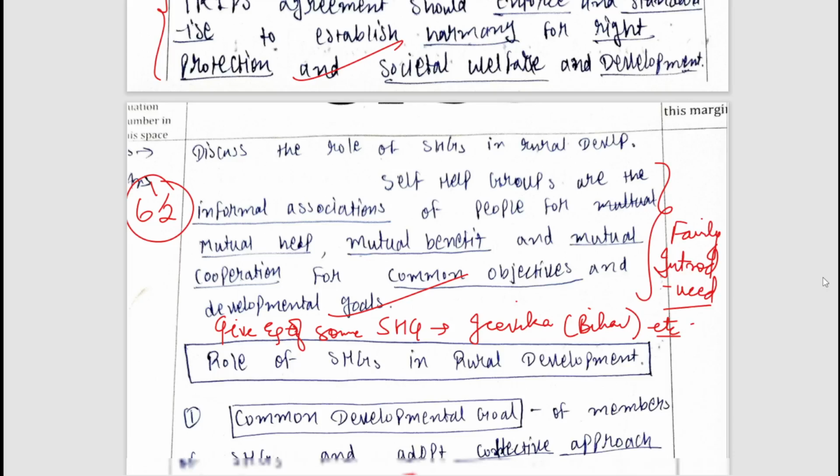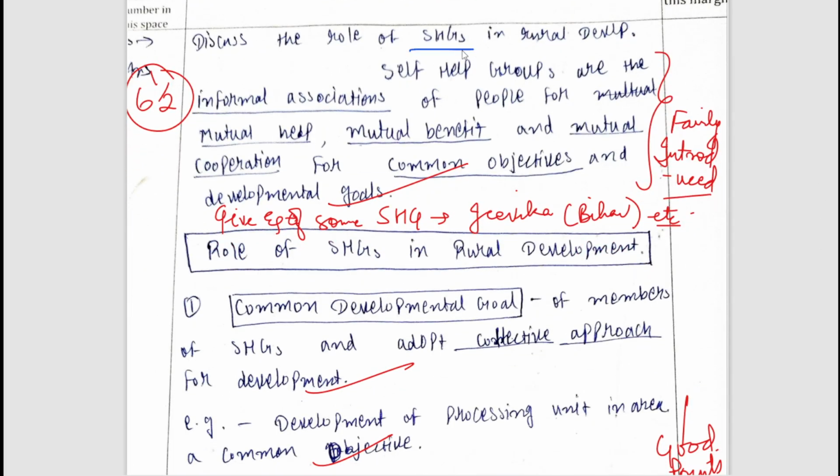The next question was: discuss the role of self-help groups in rural development. We all know what self-help groups are. They are informal associations of certain people for their mutual benefit and mutual cooperation, and we know some good examples such as Jeevika in Bihar and Kudumbashree in Kerala. Whenever you introduce like this, adding examples, which the student has missed here and I have highlighted, just enhances your answer. So please try to add one or two examples.